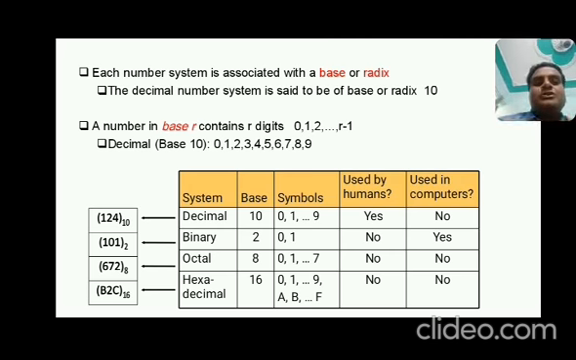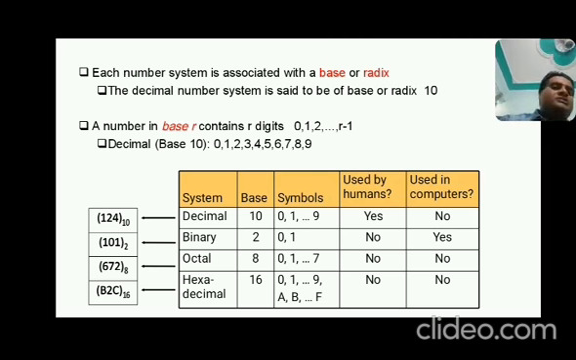1 comes under 0 to 9, yes. 2 comes under 0 to 9, yes. 4 comes under 0 to 9, yes. So that's why 124 with base 10 is assumed to be a decimal number system. As you can see in the example of the binary number system, 101 base 2, base 2 represents the binary number system. Now on the basis of the digits used inside the number, how can you identify? Yes, 1 comes under 0, 1, yes. 0, yes. 1 is also, that's why this is a binary number system.